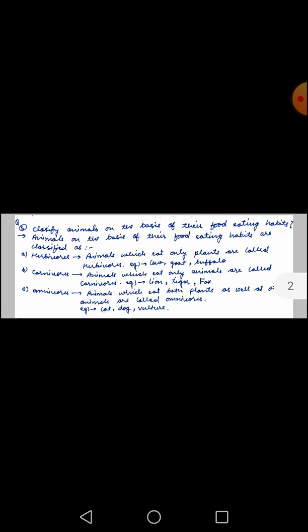On the basis of food eating habits, we can classify the animals into three categories: herbivore, carnivore and omnivore. Herbivores are those animals which eat only plants, like cow, goat, buffalo, etc. And carnivores are those animals which eat other animals, or we can say the flesh of other animals, like lion, tiger, fox, etc. Similarly, omnivores are those animals which can eat plants as well as animals. We human beings are omnivores, like cat, dog, vulture, all these are omnivores, meaning those who can eat plants as well as animals.